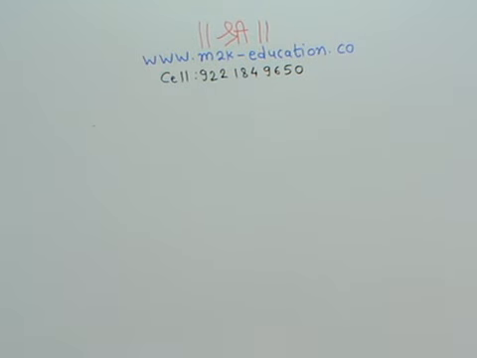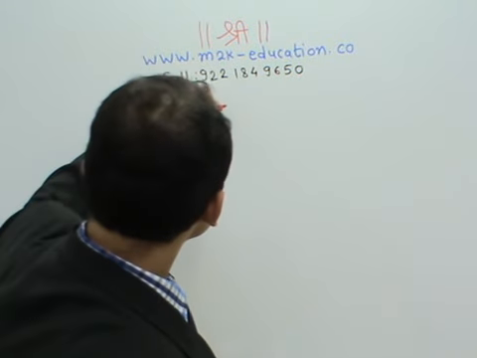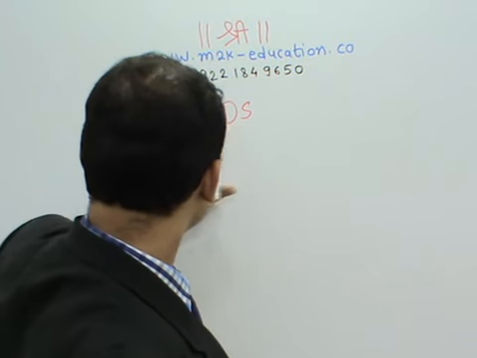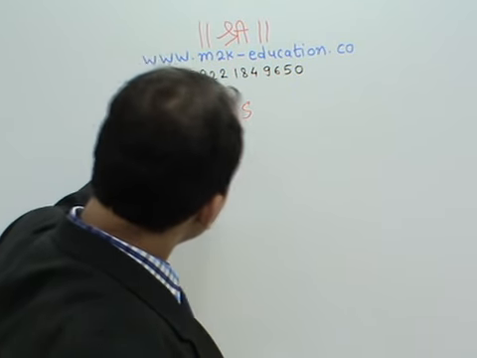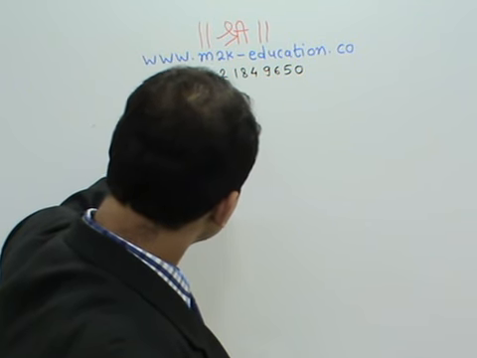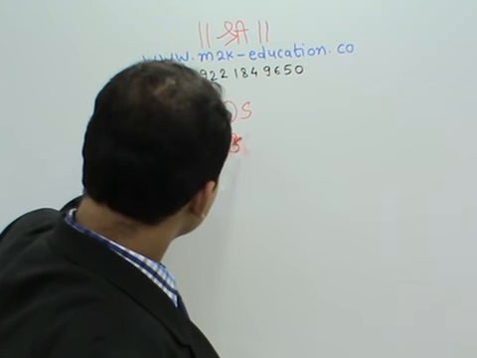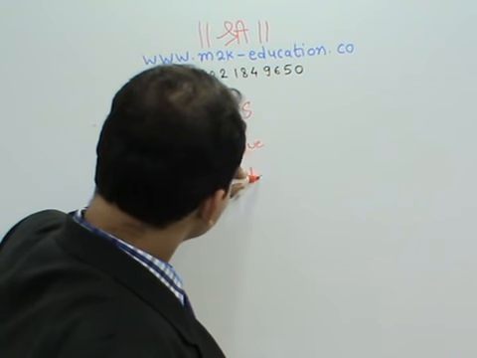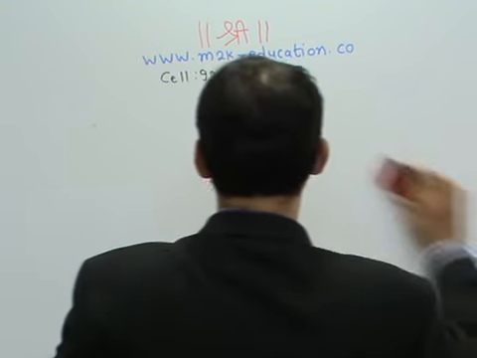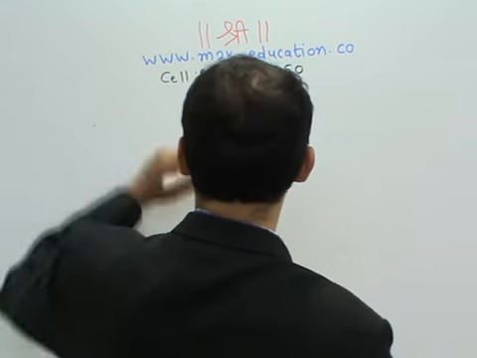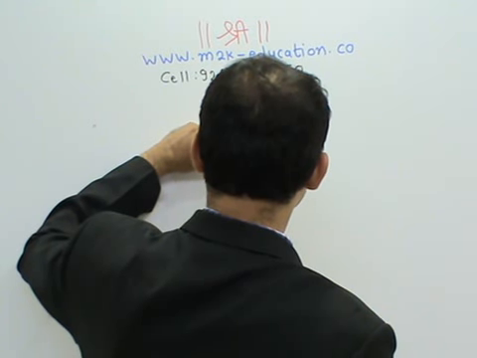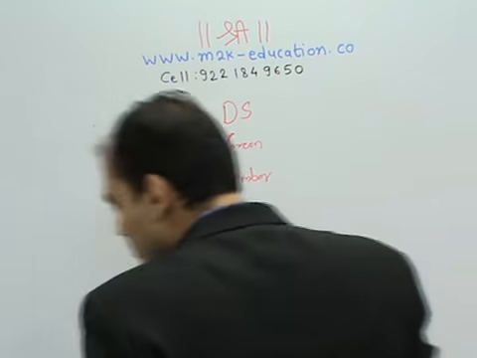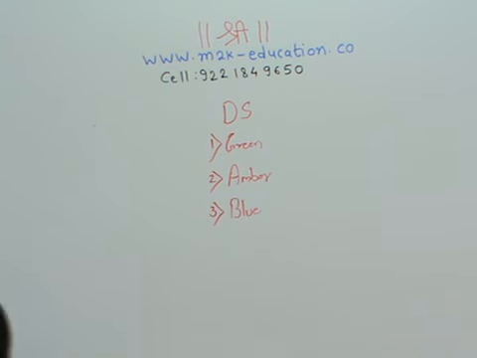Domestic subsidies are basically divided into 3 parts. First is green box subsidies. Second is amber box. Sorry, first is green box, and last is blue box. Now what are these subsidies? Okay. The first is green box subsidies.